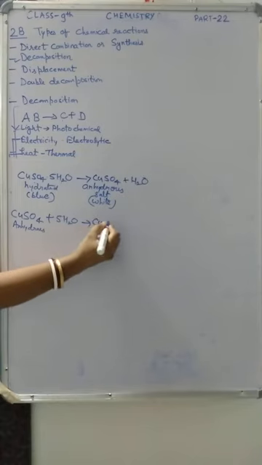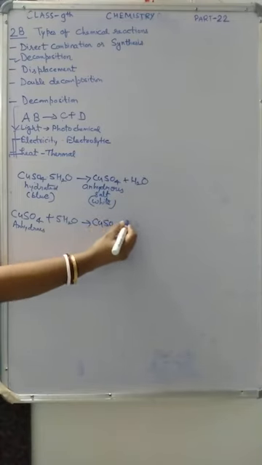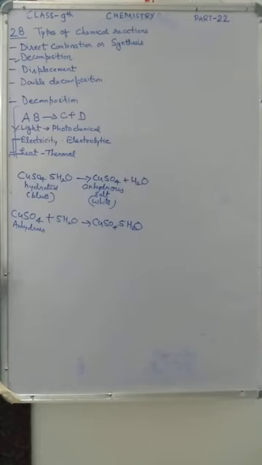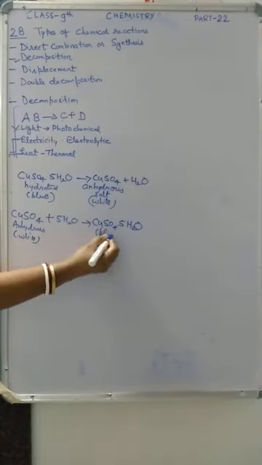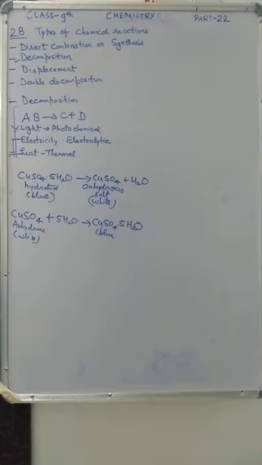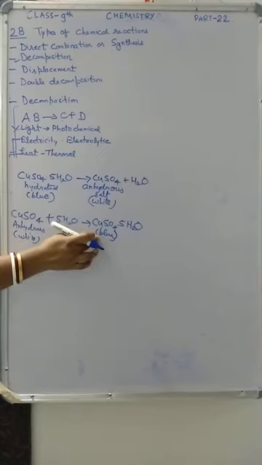It will be white, now again it can change into blue color. So this type of reaction is called reversible reaction because we can get back the original substance again.